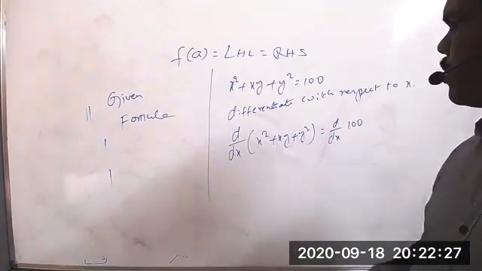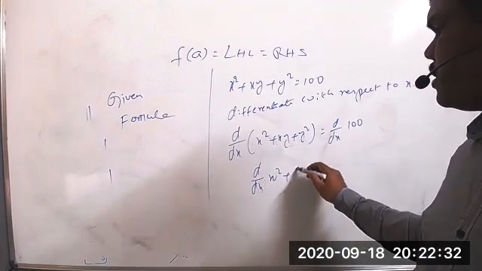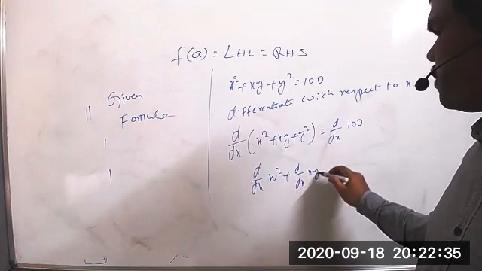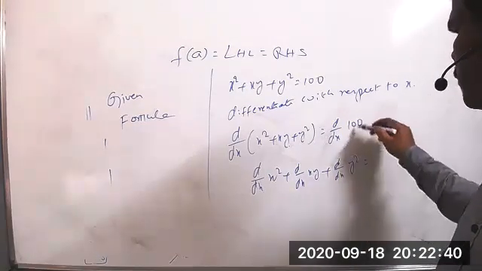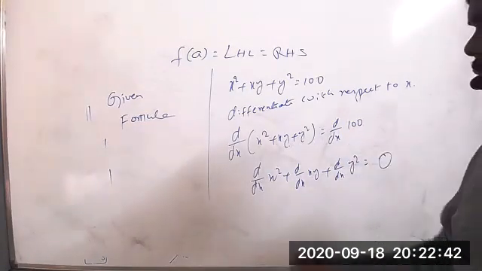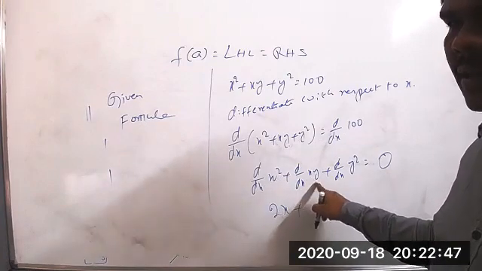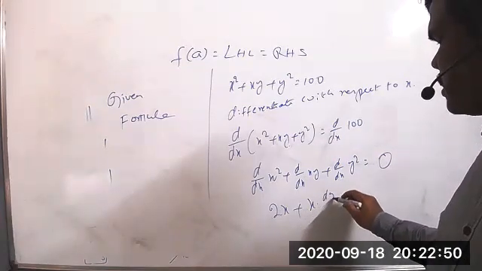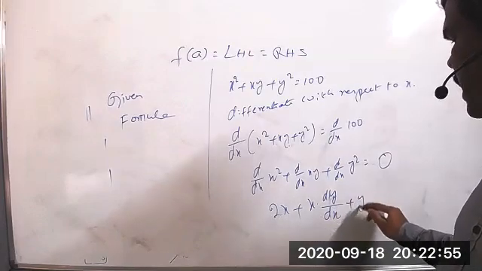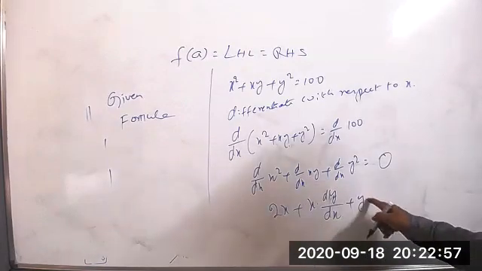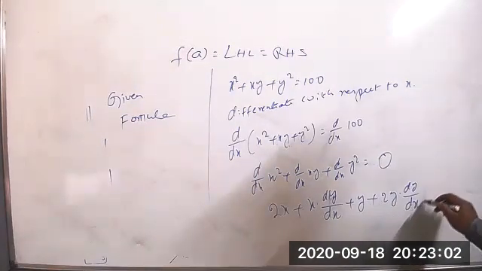Okay, now we can do that. Differentiation: d by dx of x square plus d by dx of xy plus d by dx of y square is equal to differentiation of 100, which equals 0 because it is a constant value. Differentiation of x square equals 2x, plus for xy you can apply the formula: x into dy by dx plus y into differentiation of x, which is 1 only, plus 2y into dy by dx, equal to 0.